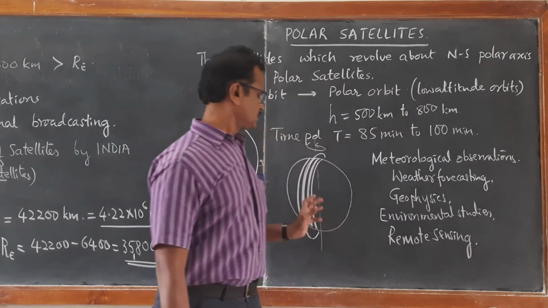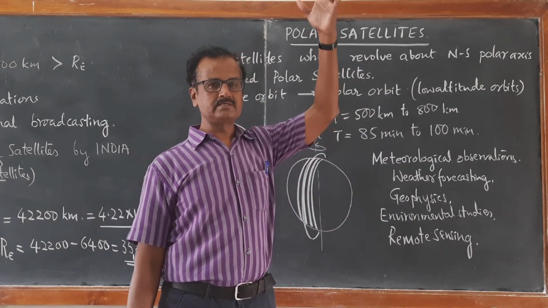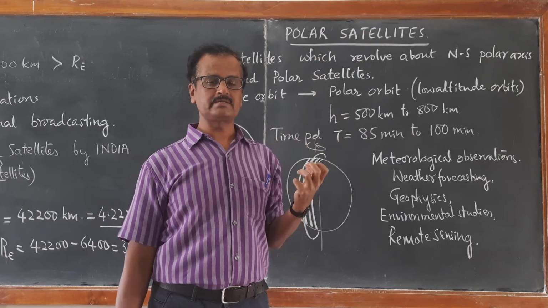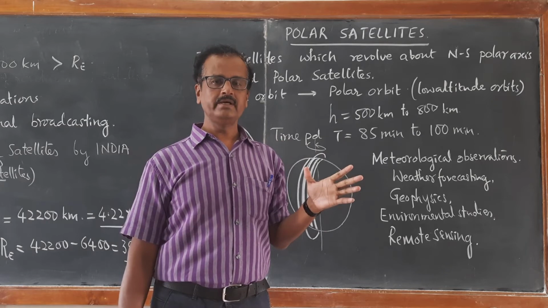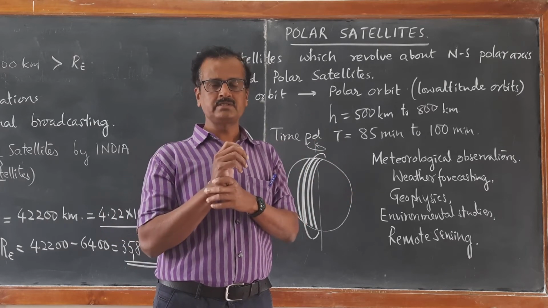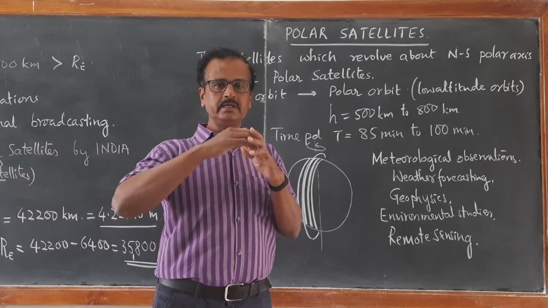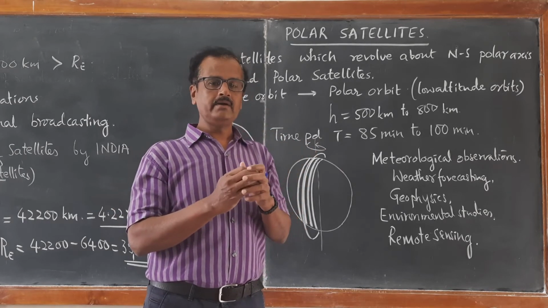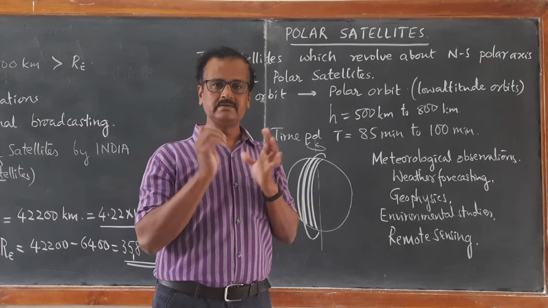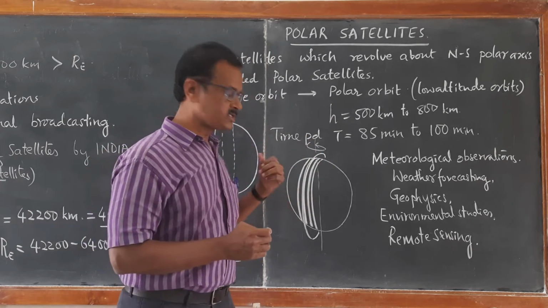Remote sensing means watching from a far away distance, where human beings cannot enter, such as the areas of thick forests in the northeastern states, the hilly areas of the Himalaya, the oceans where one cannot go and see what is happening, and the areas of deserts.